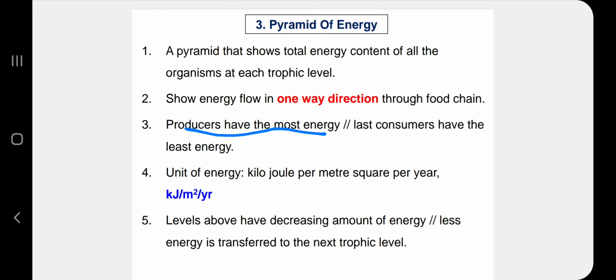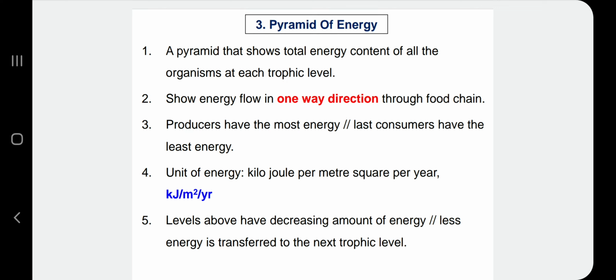And then most of energy actually lost through excretion, transpiration, respiration, reproduction and so on. Okay, that's why bila energy tu ditransfer daripada one trophic level to another trophic level, it becomes lesser.